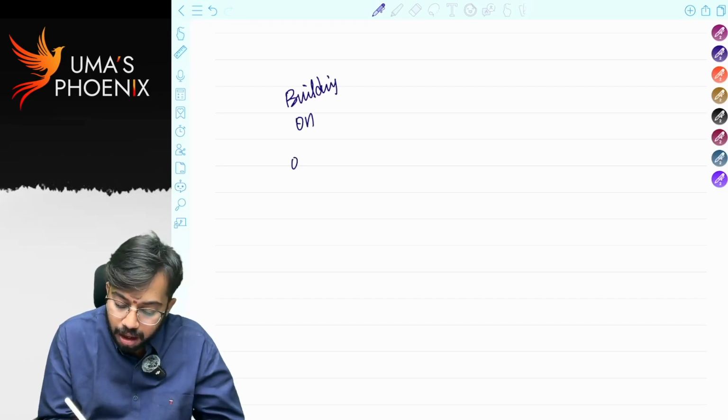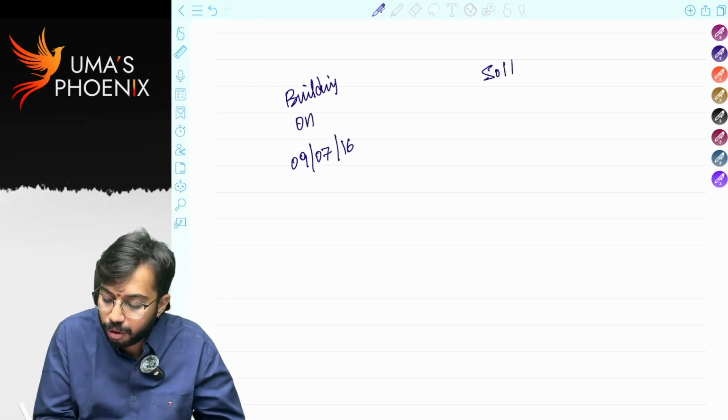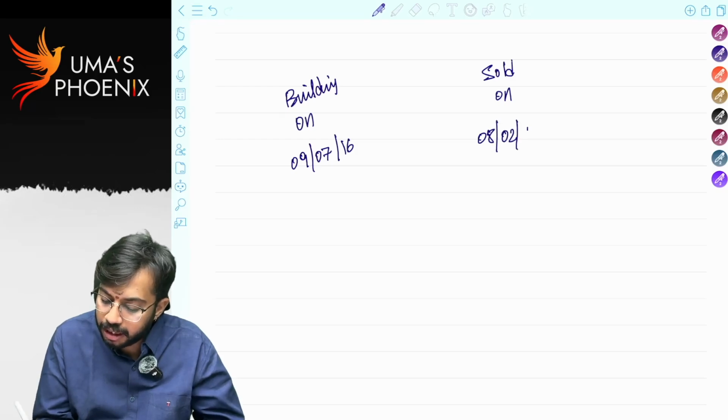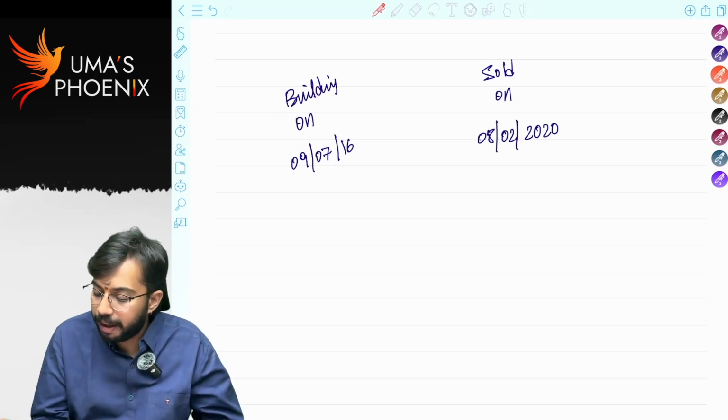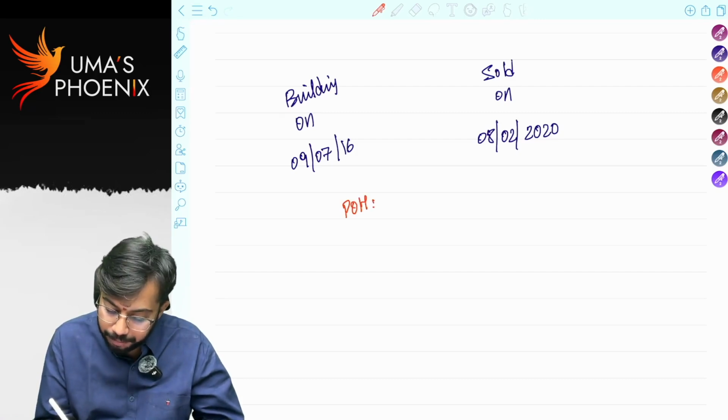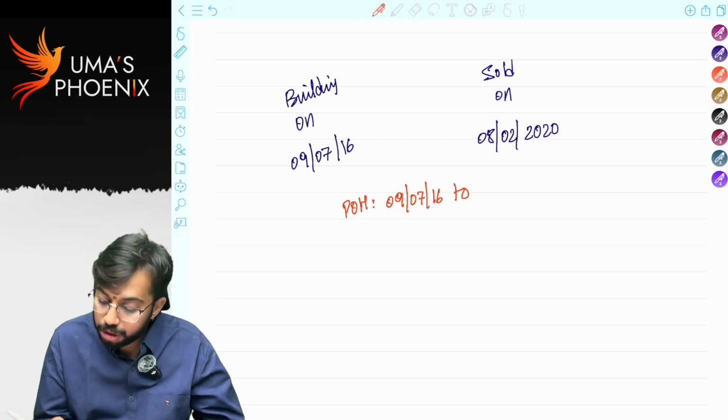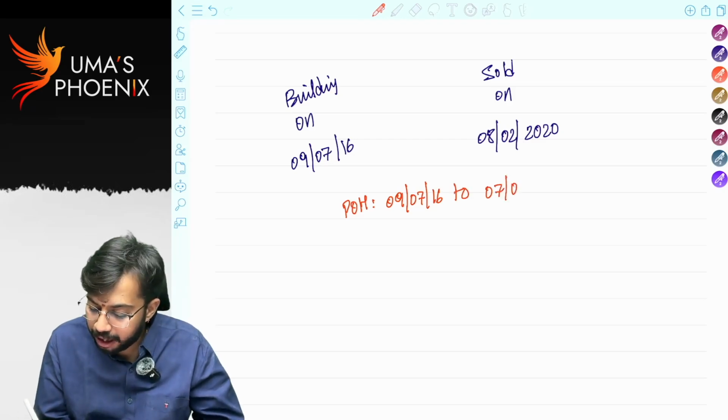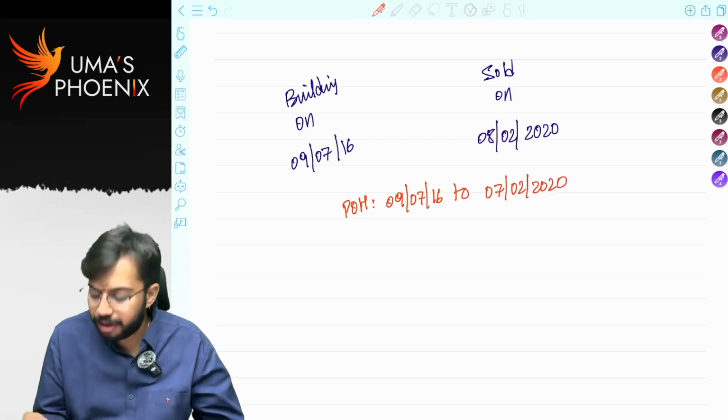on 9th July 2016. I sold the building on 8th February 2020. Now, period of holding will be calculated from 9th July 2016 to 7th February 2020. Are you able to understand?